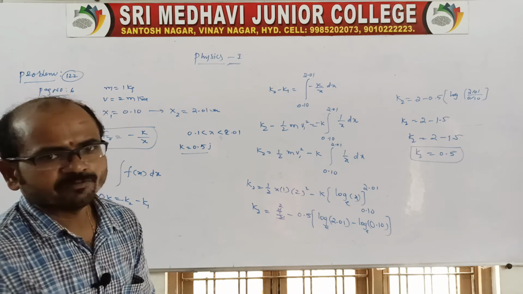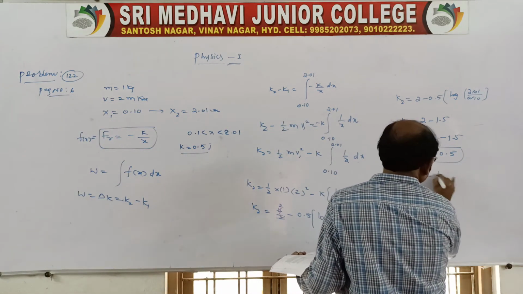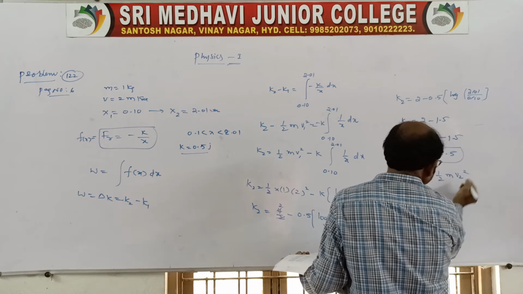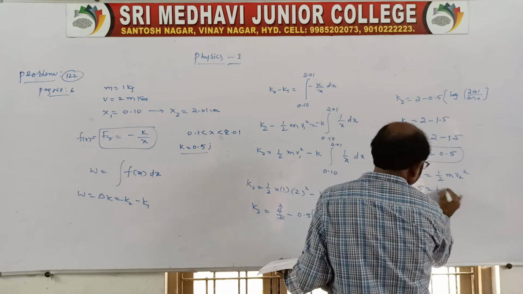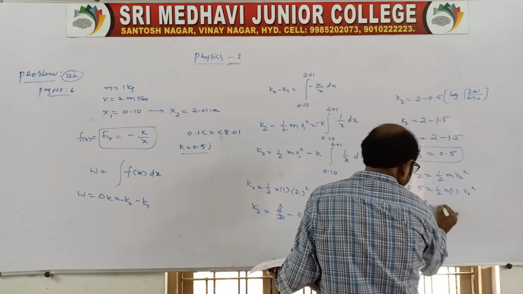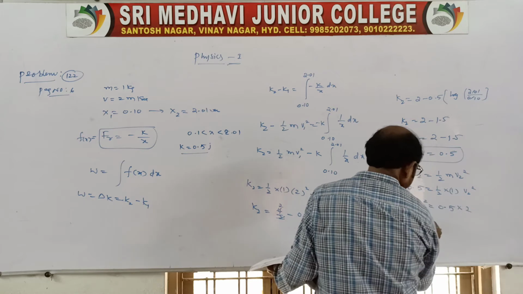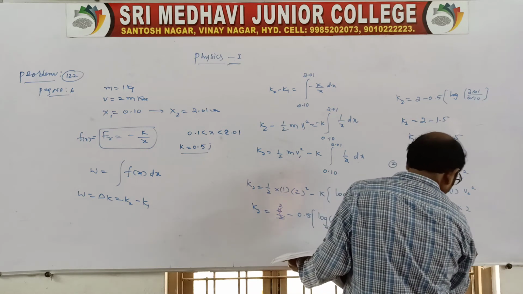Sir, what about the final speed? k2 is equal to 1 by 2 m v2 square, and the question is asking for the speed also. k2 is 0.5, which is equal to 1 by 2, mass is 1, v2 square. So v2 square is equal to 0.5 into 2, so v2 square is equal to 1. So v2 is equal to 1 meter per second.